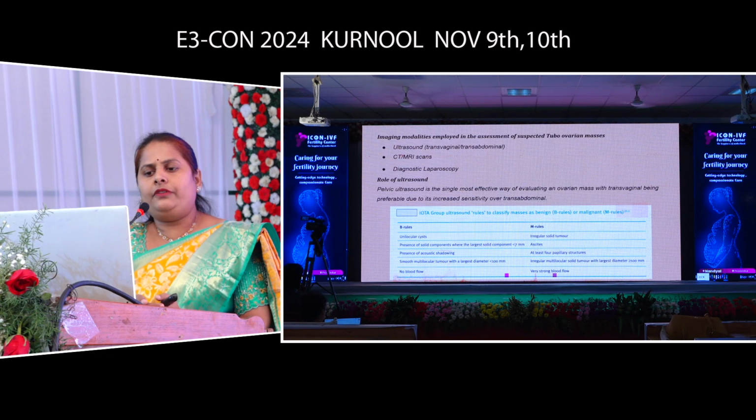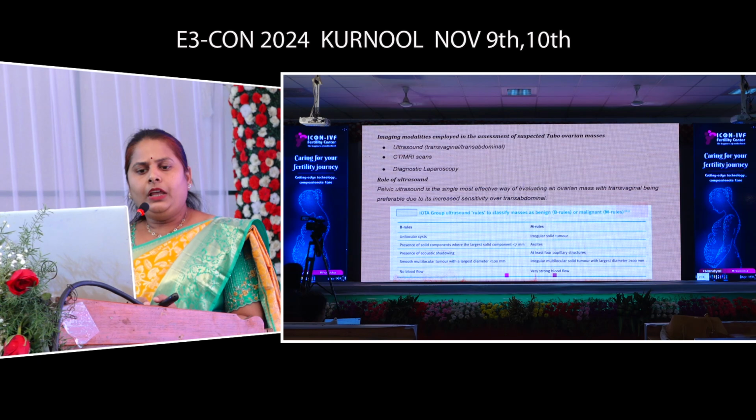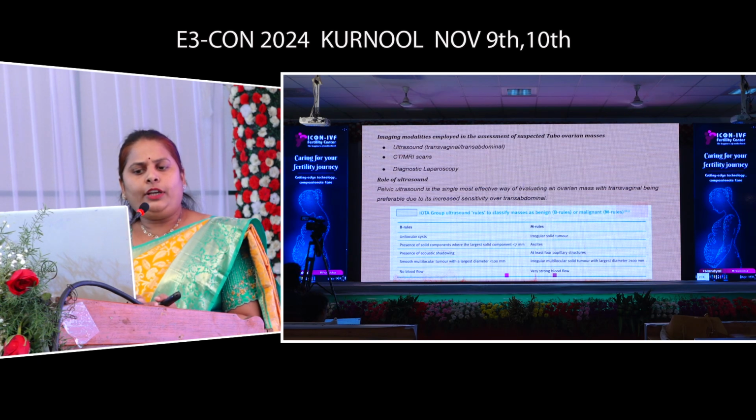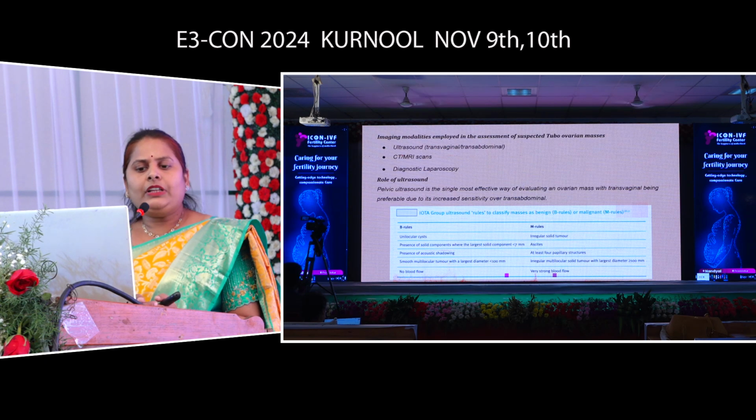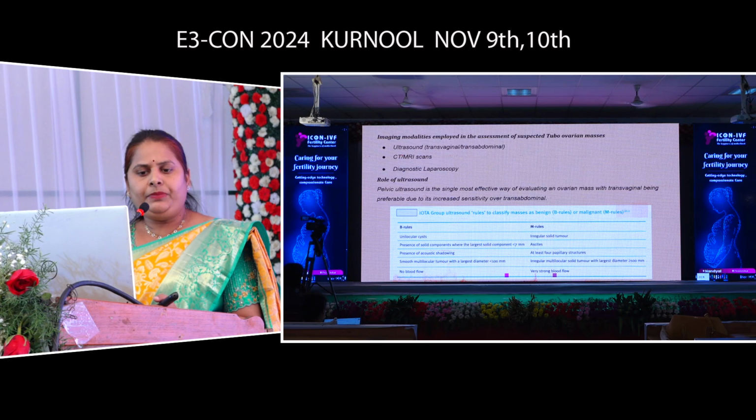What are the B rules which indicate a mass as benign? These are unilocular cysts, presence of solid components where the largest solid component is less than 7 mm, presence of acoustic shadowing, smooth multilocular tumor with largest diameter less than 100 mm, and no blood flow.